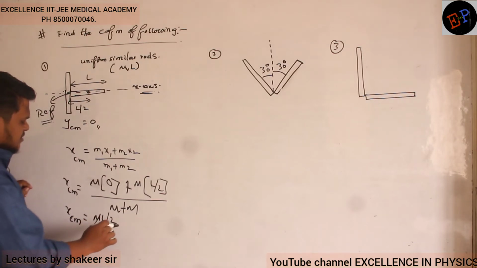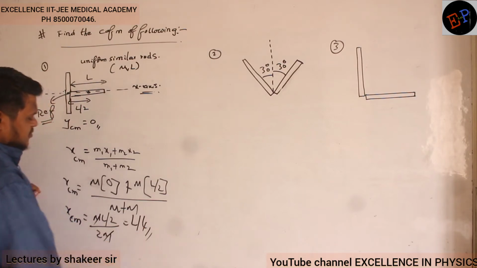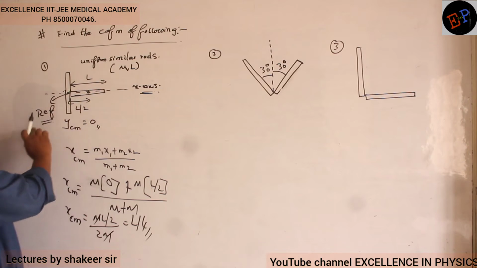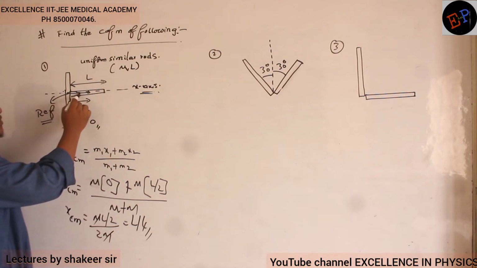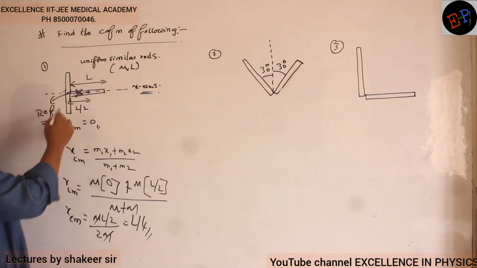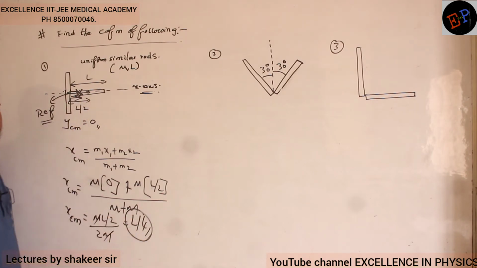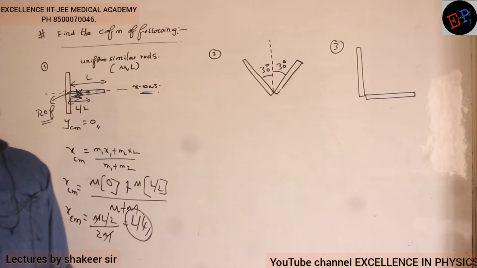So M and M get cancelled. So it is L by 4. That is my answer. Understood, no? So if it is L by 2, then where will L by 4 be present? L by 4 will be present here. That's all. So this distance is how much? This distance is L by 4. So that is the position of the center of mass.